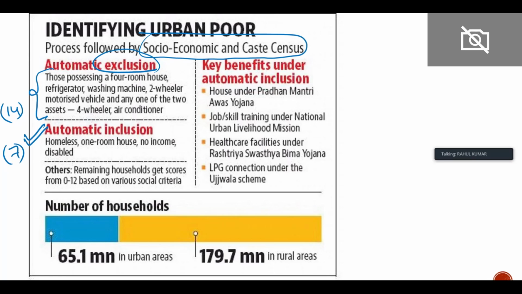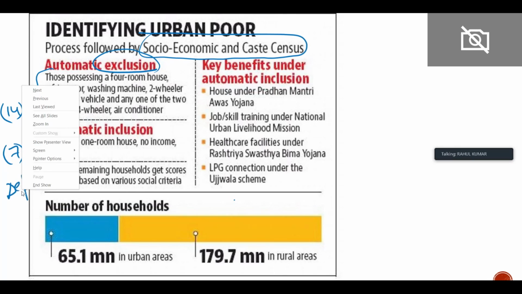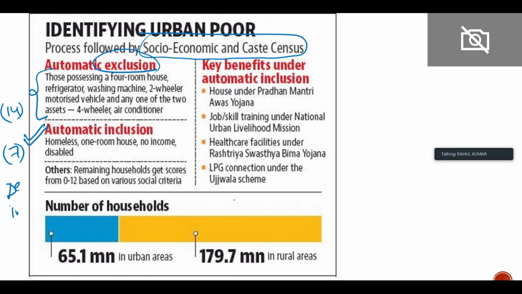And there are some deprivation indicators. For example, whether the household is kacha or with a wall or roof, whether the adults are literate, whether the status is SC or ST, whether the person is landless.